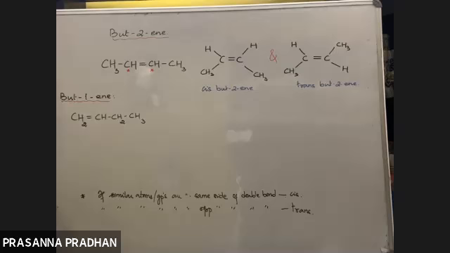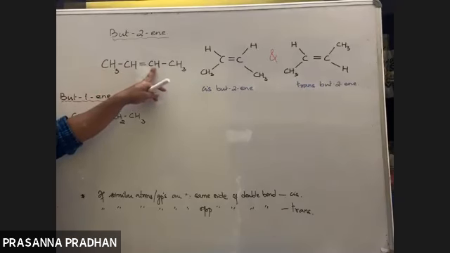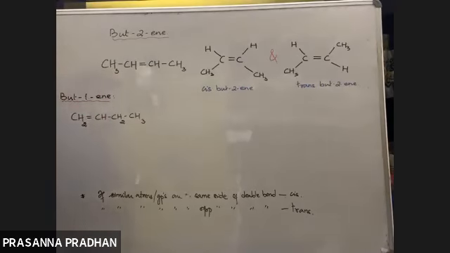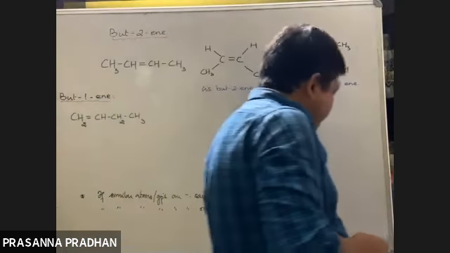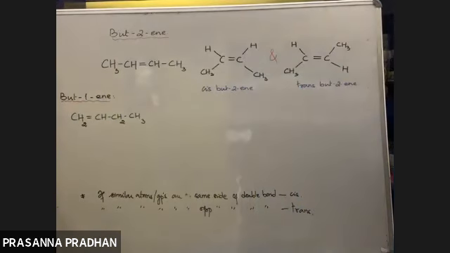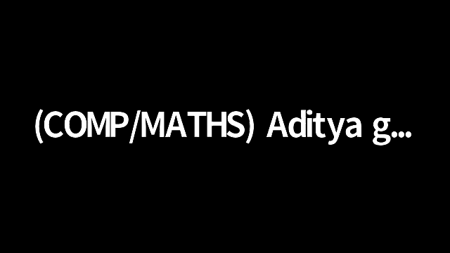What do they differ in, these two molecules? We have discussed this in the previous class, Sanjay. Yes, what do they differ in?